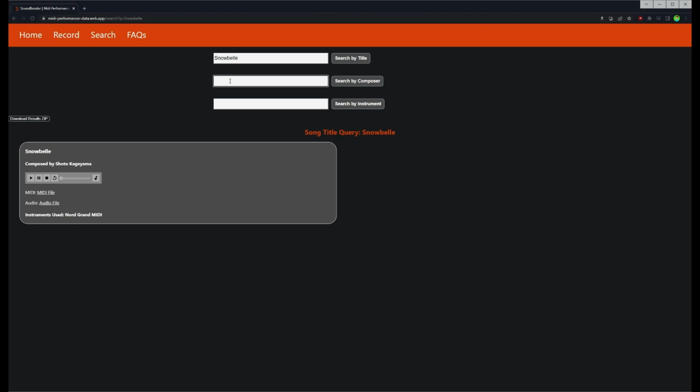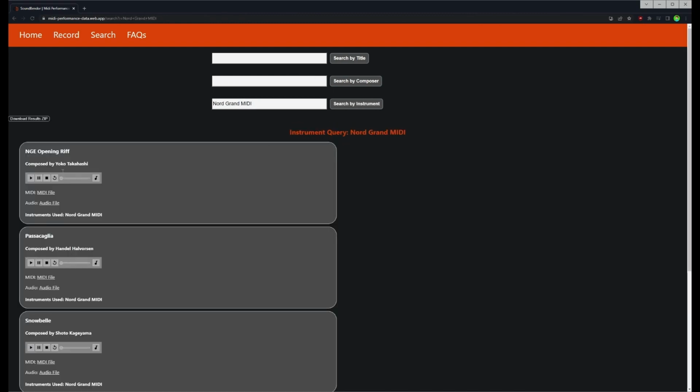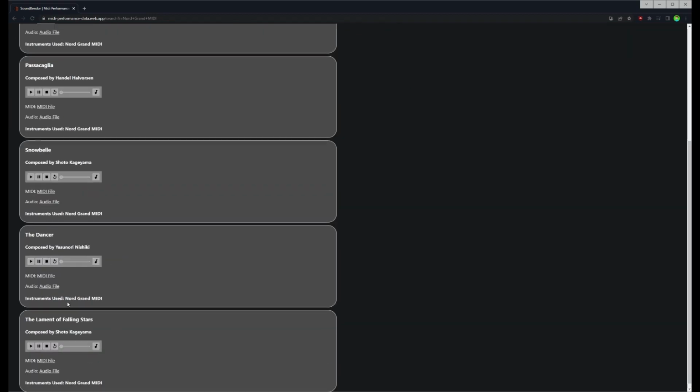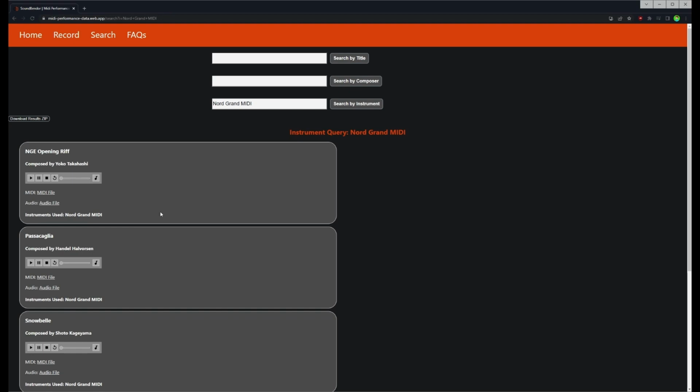And now by composer, let's do Handel Halverson, which should pull up Passacaglia. And there we go, and we can see it's a composer query this time instead. And then lastly, we'll go by instrument used, which can be seen down here, and this should pull up Nord Grand MIDI. This should pull up a multi-result query here. And you can see we get all the things that use Nord Grand MIDI, which again is actually all of them because that's what we have in the database at this moment. And we can download a result zip of that too.